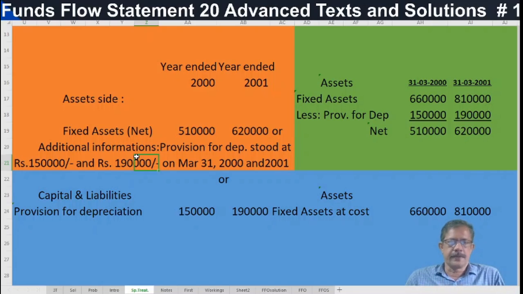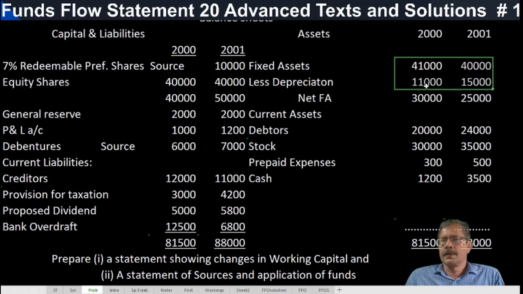This is one way. Another way is that fixed assets at cost will be given like this, less provision for depreciation, and the net figure is shown. How much? 41,000 original cost, less provision for depreciation, the net figure is given here.